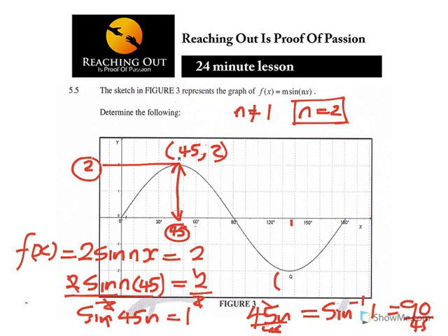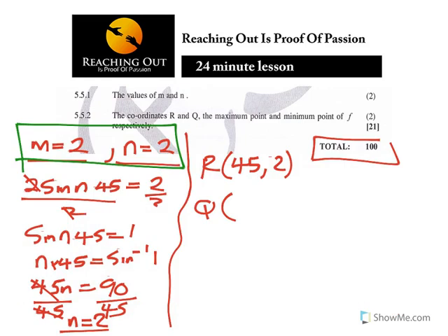Again here at the center, we have to add 120 plus 15, which gives you 135. 135 is your value of X, and your Y is negative 2 because it's now below. So now your Q is 135 and negative 2. So those are the two answers that were needed there.